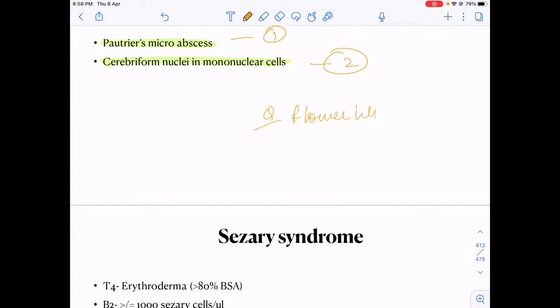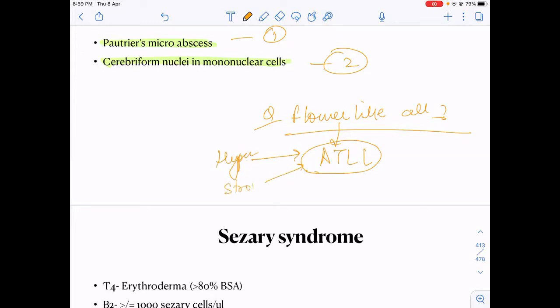Flower-like nuclei or cells are associated with adult T-cell leukemia lymphoma. It is also associated with hypercalcemia. It is also associated with opportunistic infections like Strongyloides. It is also associated with lytic lesions.